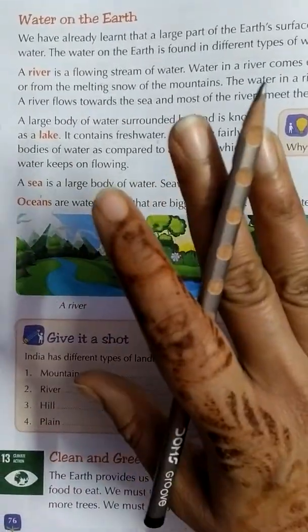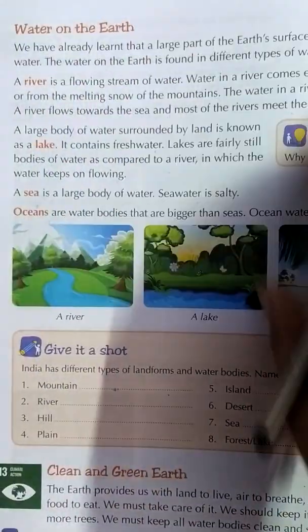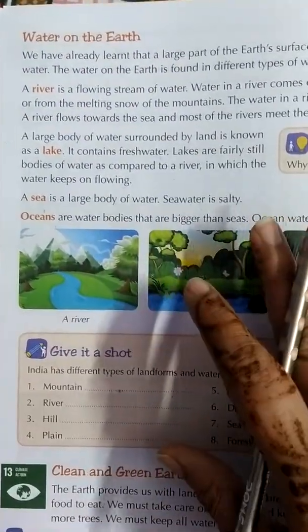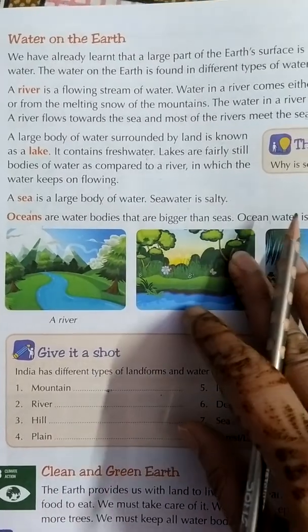Okay. So now read the chapter again to make all the points clear. Go through the chapter, go through the video again.